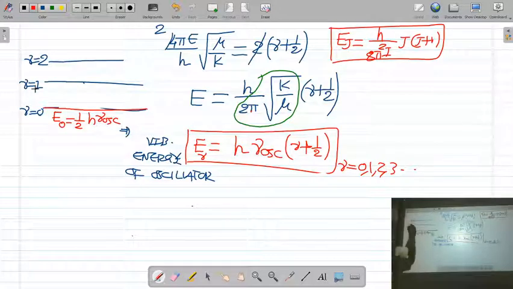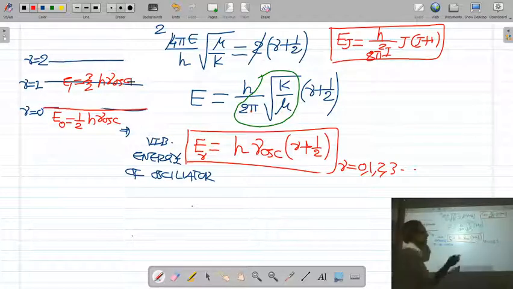In the excited state ν is equal to 1, what is the vibrational energy of the molecule? You put ν equal to 1 here, 1 plus 1 by 2, that is 3 by 2 h ν oscillation. In the vibrational level ν equal to 2, the vibrational energy is 2 plus 1 by 2, that is 5 by 2 h ν oscillation.